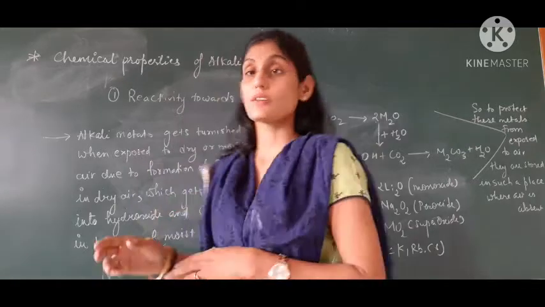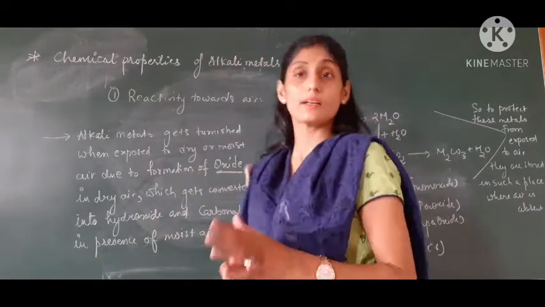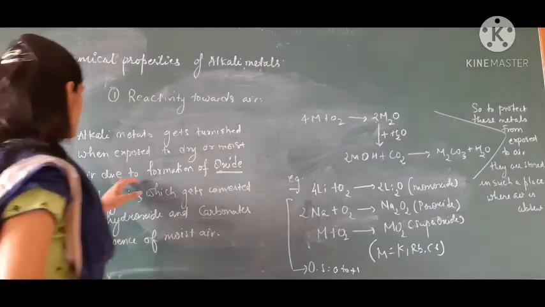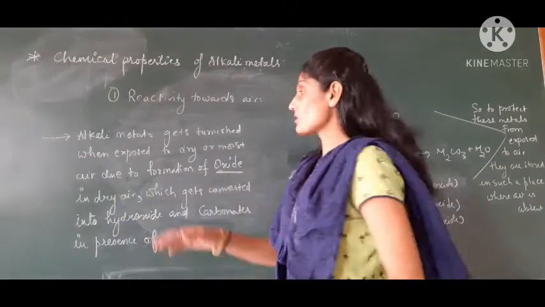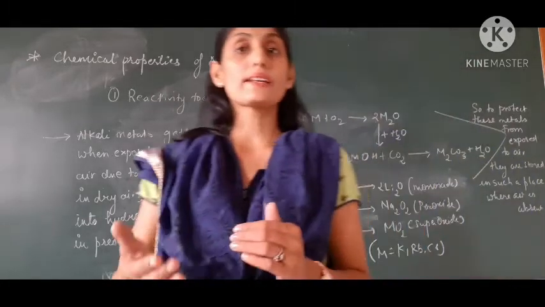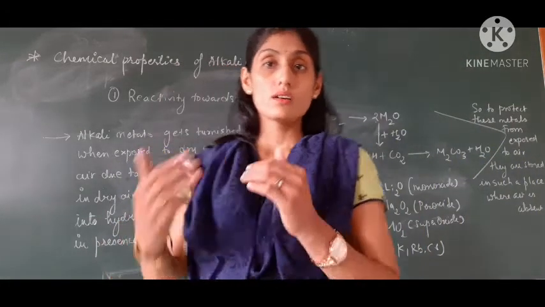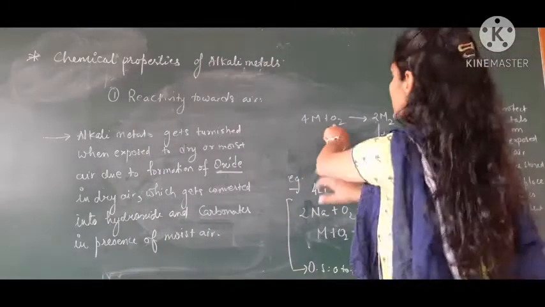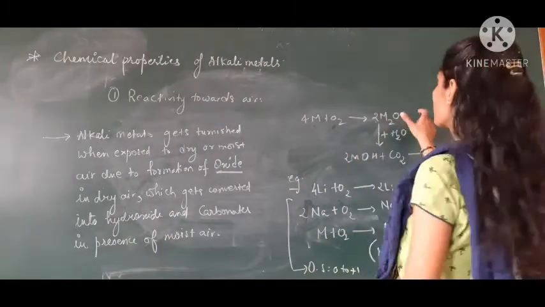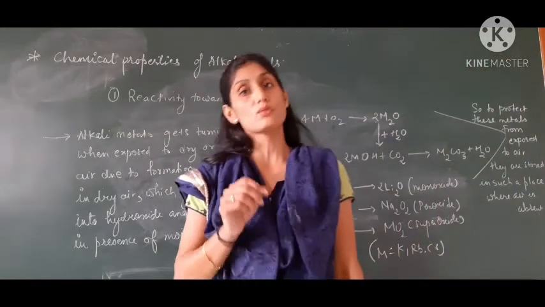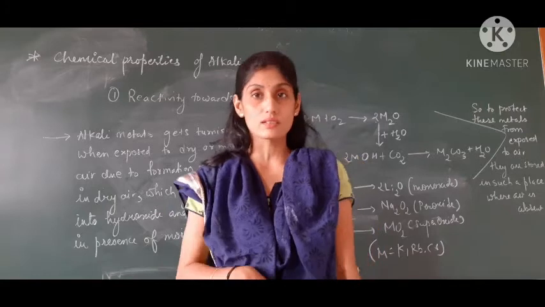Here, children, I have written that whenever alkali metals are exposed to air, dry air or moist air, due to the formation of oxide with the dry air, they get converted into hydroxide or carbonate. Whenever metal is exposed to air, that means in the presence of oxygen, it produces oxide, which may be monoxide, peroxide or superoxide. We will learn that later on.